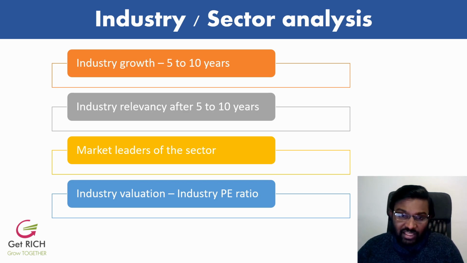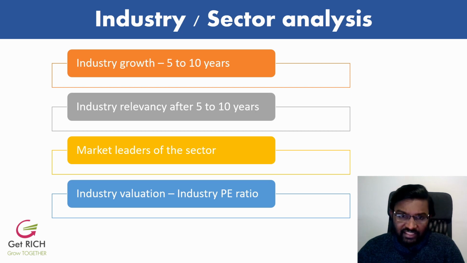For example, AMC companies are always valued at a much higher PE ratio because they don't need much capital to scale up the business, and they have a lot of free cash flows. So the AMC companies are always valued at a much higher PE ratio, and also the consumer FMCG business, its PE is also valued at a much higher level. So we have to know the industry valuation or the industry PE ratio, price to earning ratio. These are the main important things to look into in the industry and sector analysis.